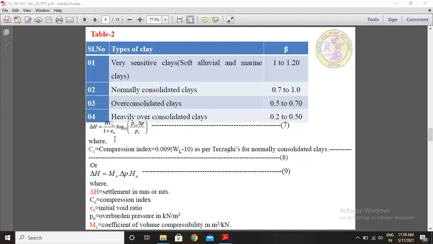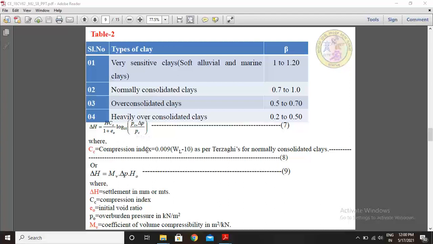And delta H is given by the relationship HCC by 1 plus E naught into log base 10 of (PC plus delta P) by PC. This is equation 7. This is the most important equation. In GT1 we have used these equations in the consolidation chapters to calculate settlements. Delta H equal to HCC by 1 plus E naught into log base 10 of (PC plus delta P) by PC, where